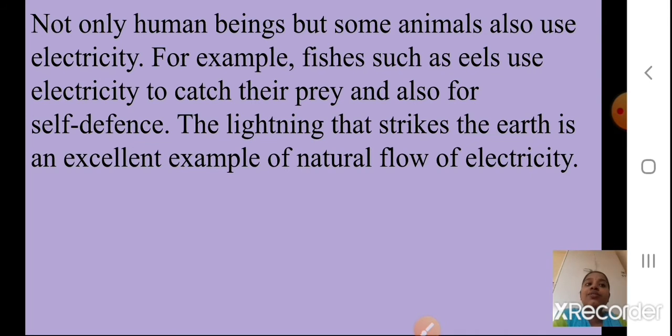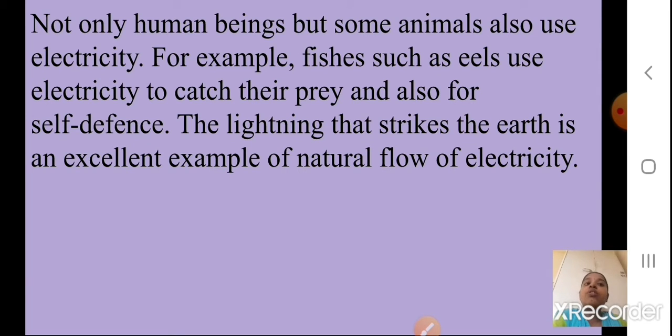The lightning that strikes the earth is an excellent example of natural flow of electricity. I hope you remember the 8th standard chapter where we studied about positive and negative charges and all, and we studied about lightning and the lightning conductor also. If you have the 8th standard textbook, please go through this part.